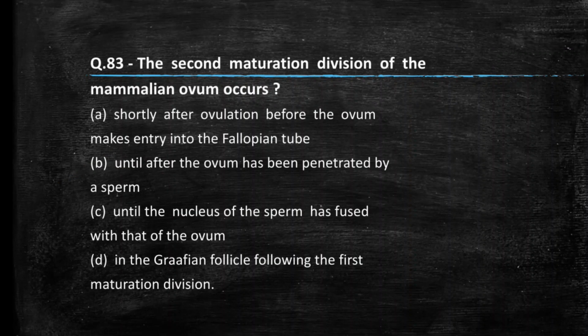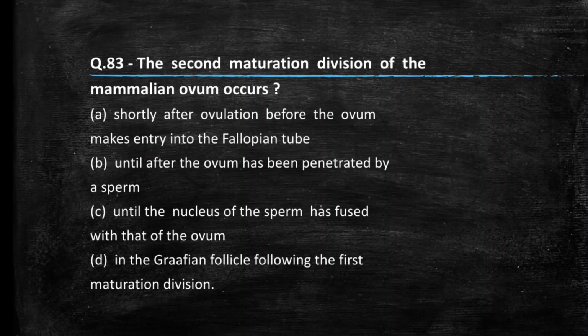Next question we have, the second maturation division of mammalian ovum occurs. Second maturation division means meiosis 2 completes when? Options are shortly after ovulation from ovum and makes entry into the fallopian tube. No. Until after the ovum has been penetrated by sperm may be correct.